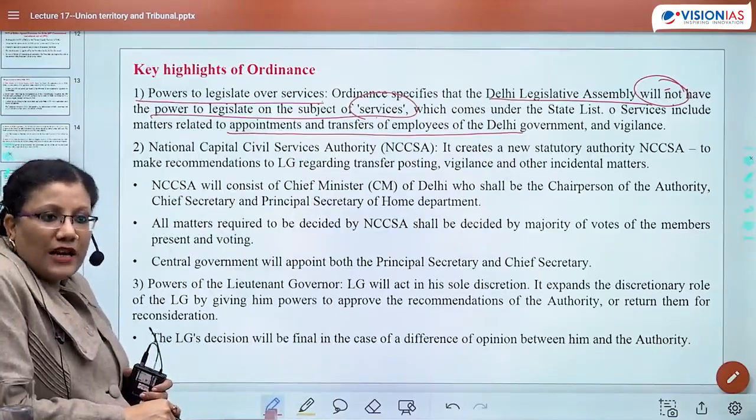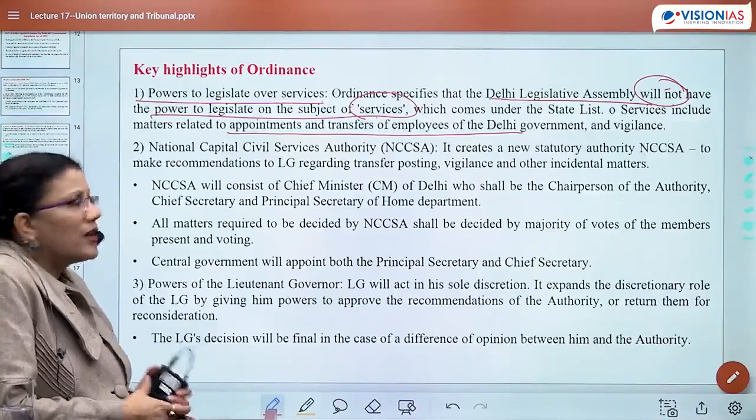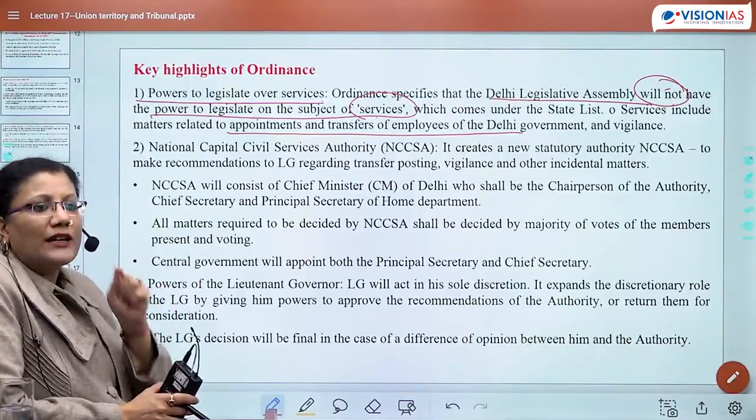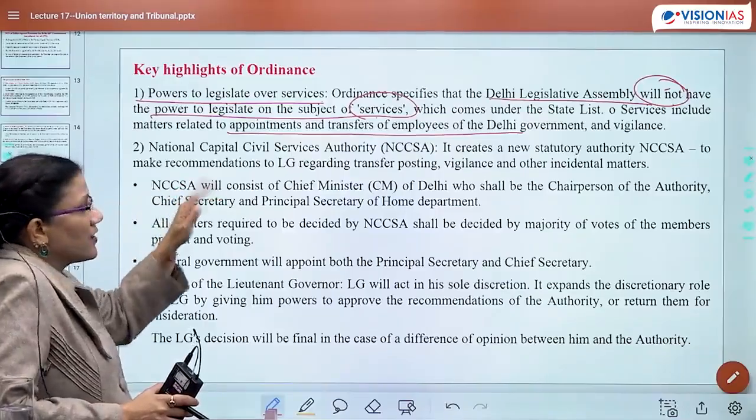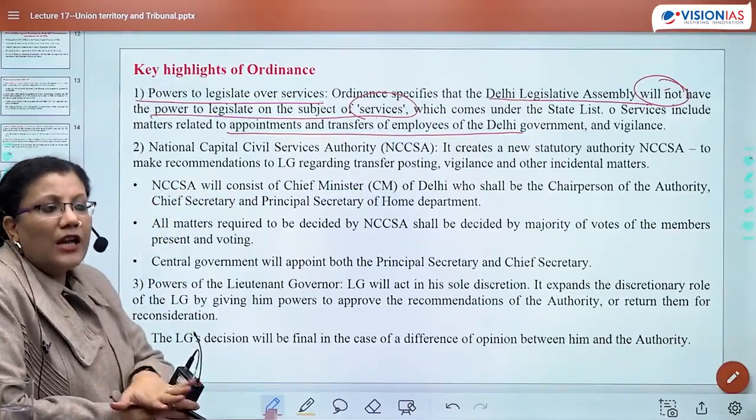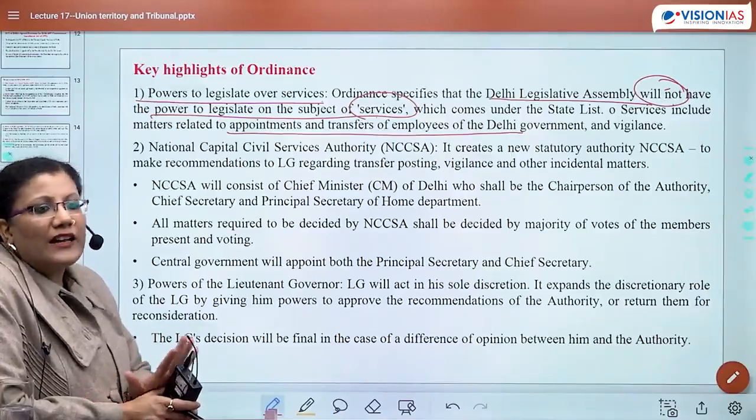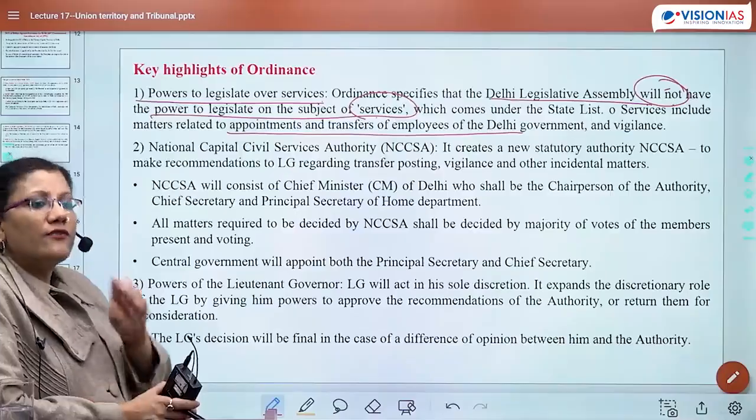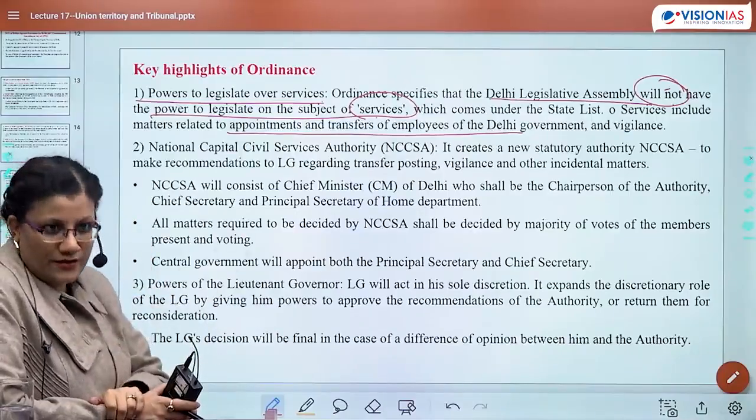Ordinance specifies that Delhi Legislative Assembly will not have the power to legislate on subjects of services which comes under state list. Services include matters related to appointment and transfer of employees of Delhi government and vigilance. ठीक है, तो Delhi government के जितने employees होंगे, of course, यानी administrator, civil servants. So for their appointment and their transfer, everything would be under center control. National Capital Civil Service Authority. अब इसके लिए a new authority was created. क्योंकि अगर सब कुछ सेंटर के अंदर रख लोगे तो it would be considered to be a violation of a federal aspect. तो central government ने क्या कहा कि we are going to create a stipulated authority which will look into services.